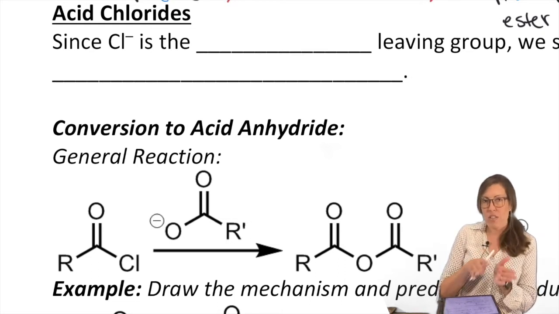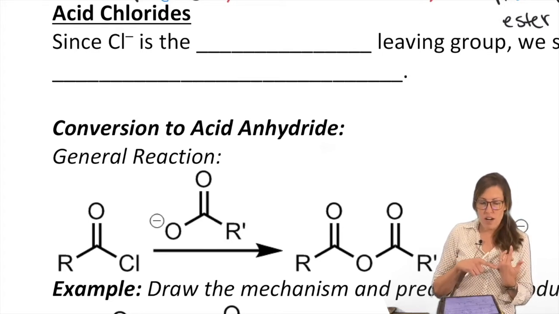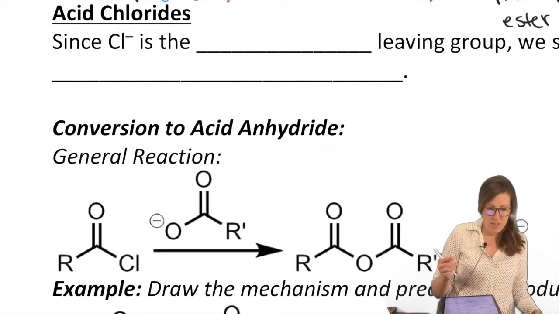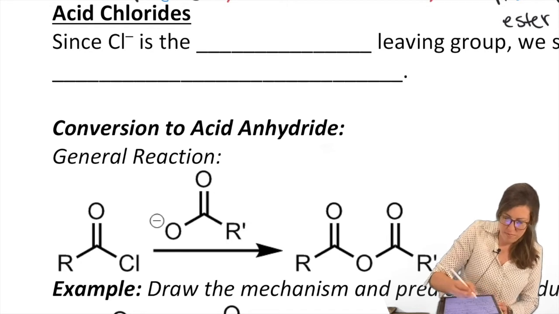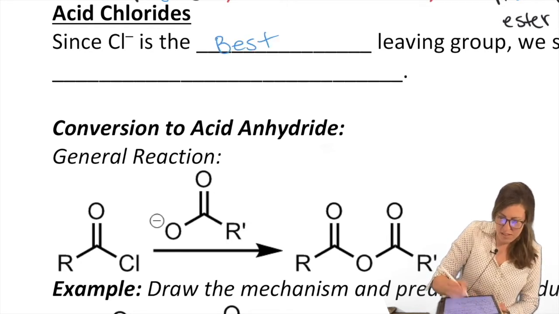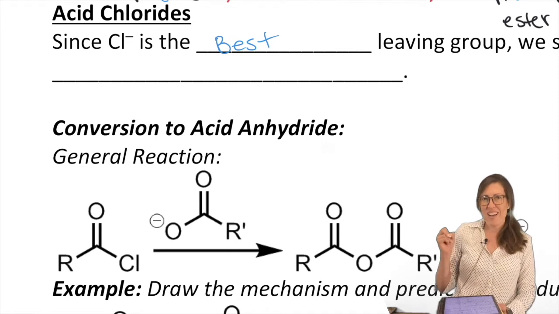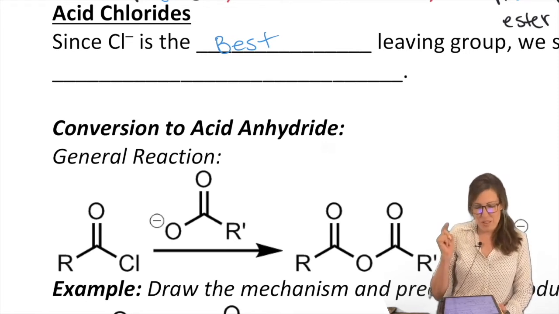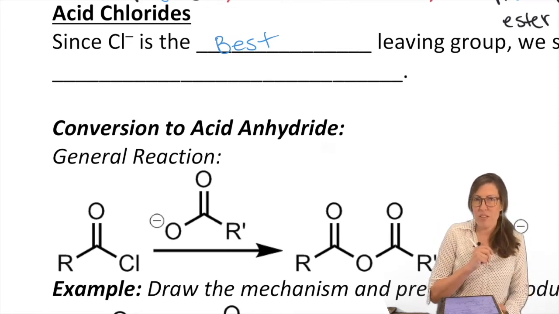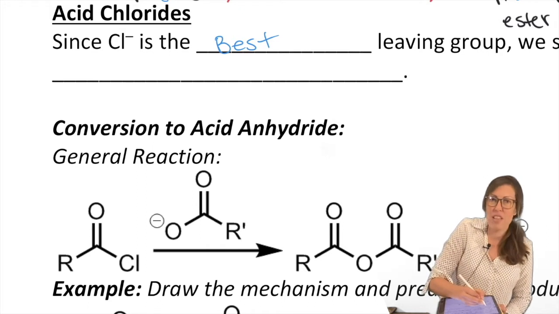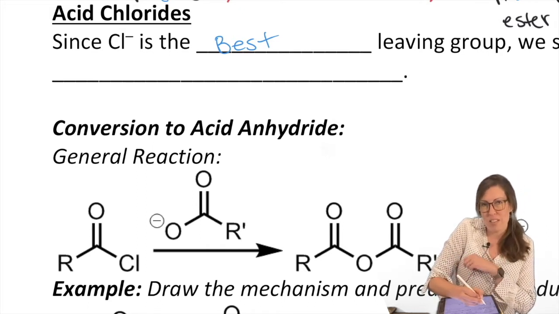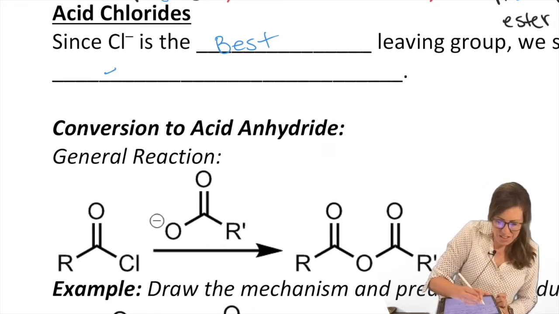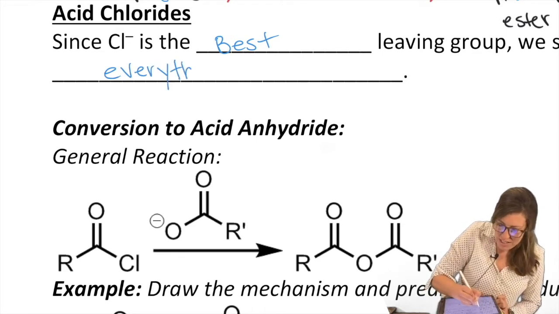So not only is there a roadmap here, there's also a ranking of reactivity. Since acid chlorides have the best leaving group, let's write that out. Best leaving group, it wins. What that means, though, is bad news for you at the beginning: we have lots of reactions for acid chloride. They can do everything. Everything the others can do, acid chlorides could do better and faster. So they can do everything because they're so reactive.